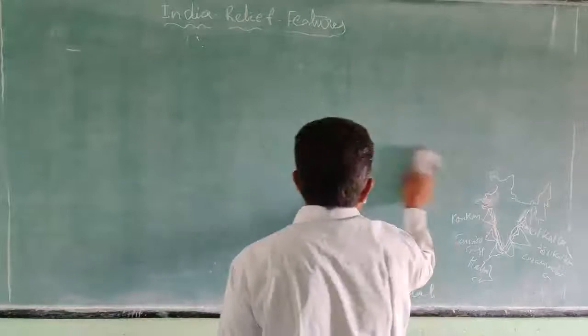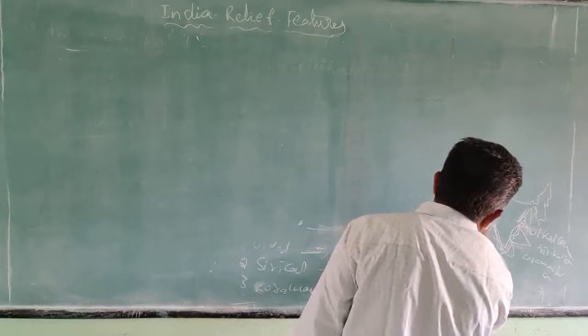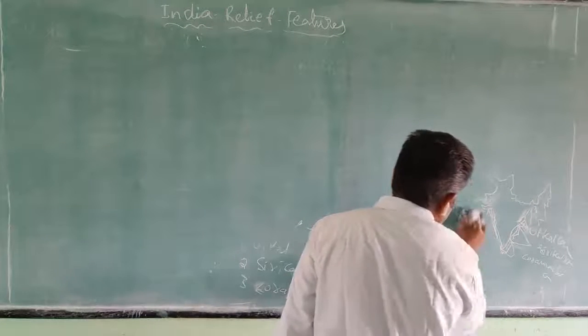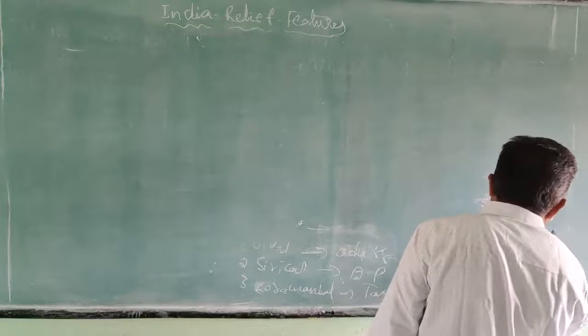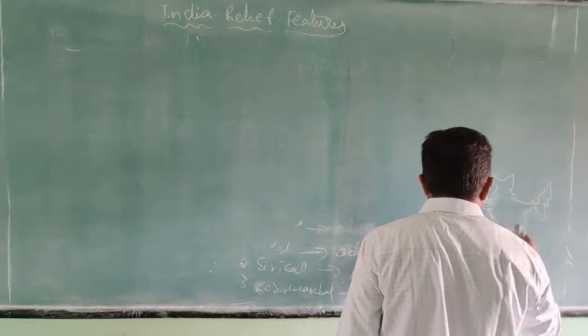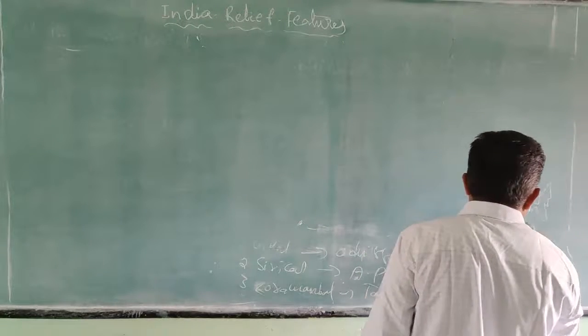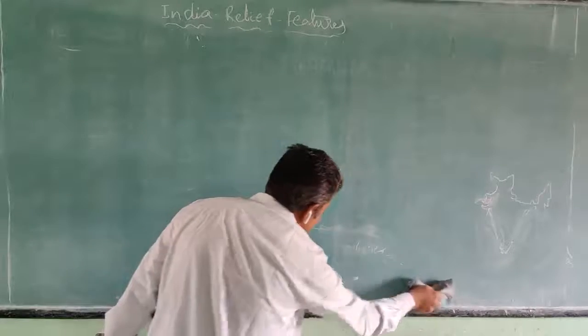Islands. What is an island? How do we define an island? A piece of land surrounded by water.